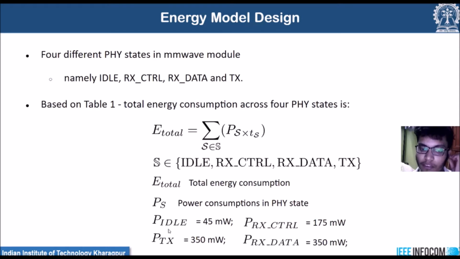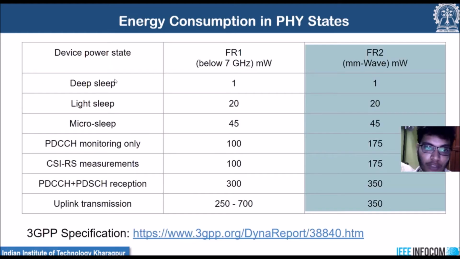So one question arises over here, why is this P idle value 45 milliwatt? As we can see here, we have three different sleep states, deep sleep, light sleep and micro sleep, and all these three sleep states come under the idle mode. However, we have taken micro sleep state power in our work because we have observed that in our simulations the time gap between two active data transfers is very low, which is less than 20 milliseconds.